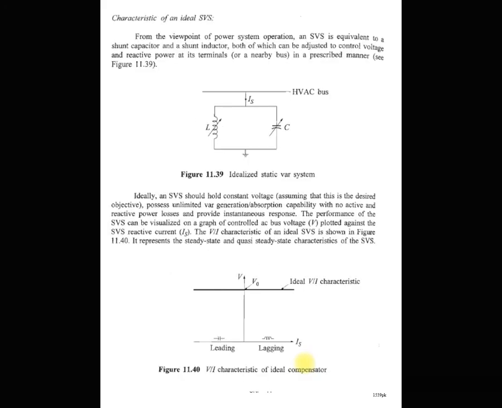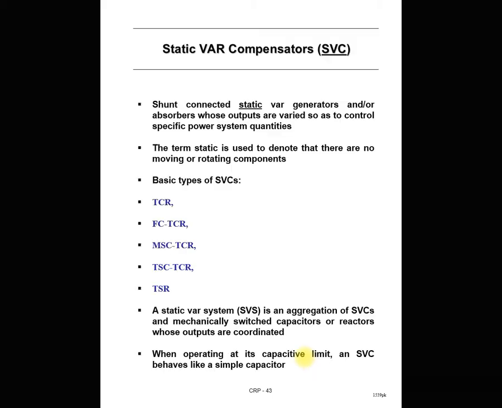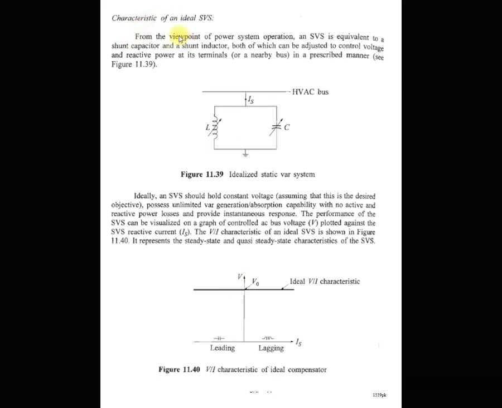Now, before understanding the operation of the SVC, we first understand the characteristic of the SVS, the static var compensator system, because in power systems we generally use the SVS system, not only the SVC. We use the mechanically switched capacitor as well as reactor with the SVC. So first we understand the characteristic of the ideal SVS.